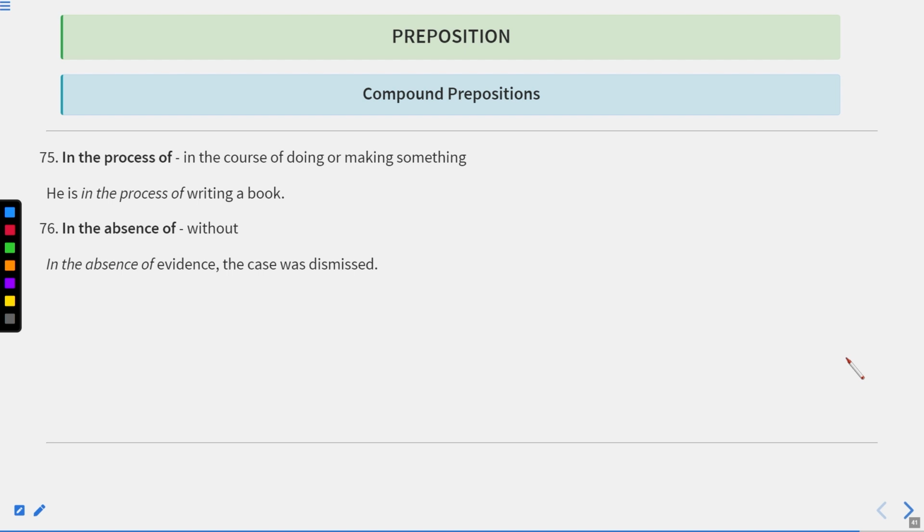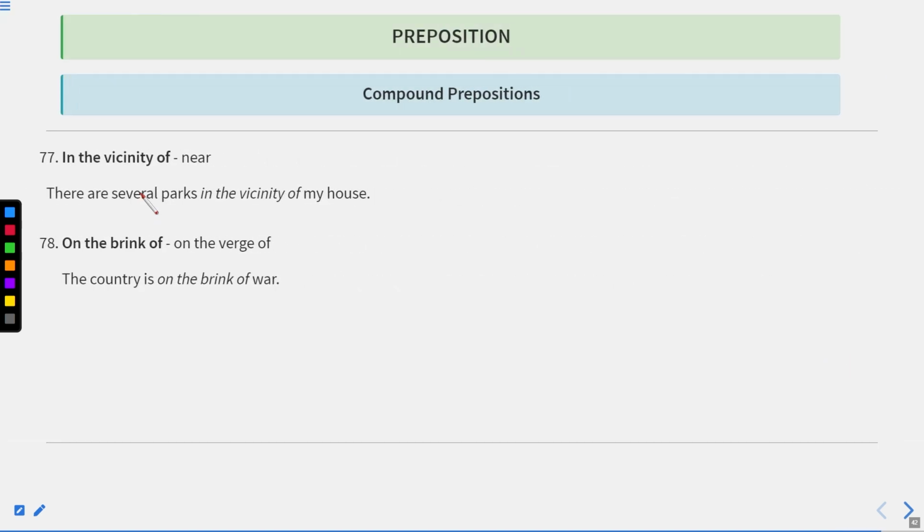In the absence of evidence, the case was dismissed, because there was no evidence. So in the absence of something means when that thing was not present or was not there. Okay. In the vicinity of means near. There are several parks in the vicinity of my house. It means near my house. Okay.